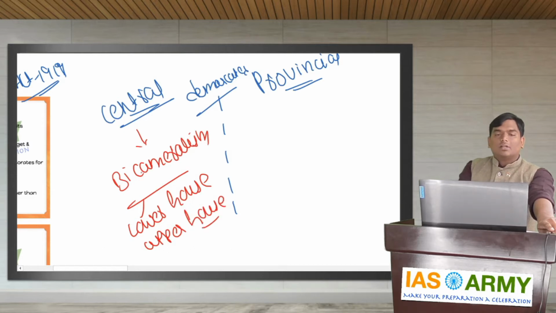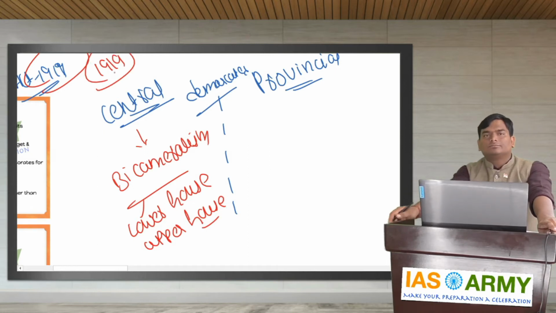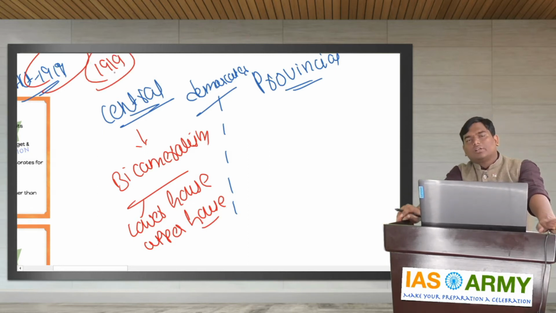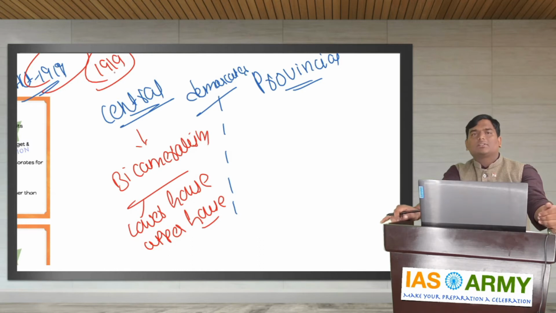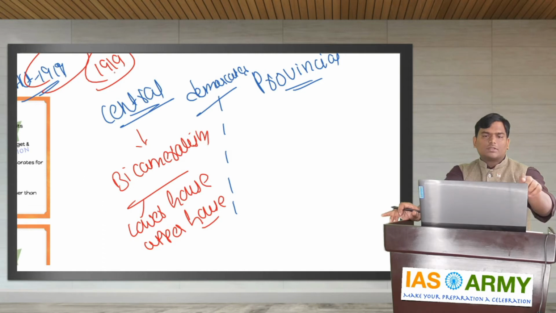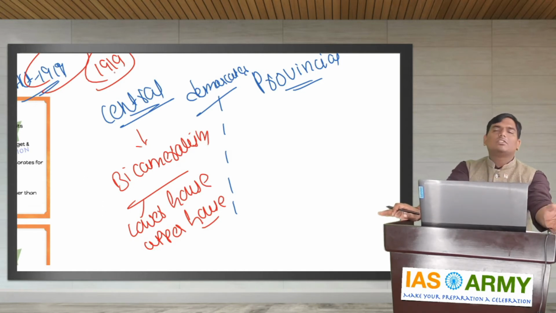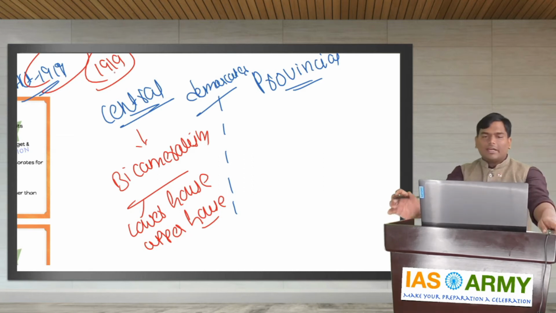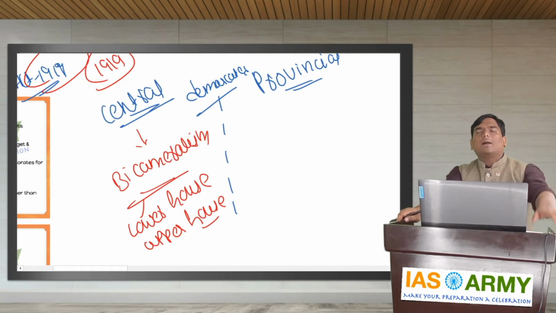My dear friends, this act becomes very much important, Government of India Act 1919, because it completed 100 years in 2019. For prelims, although we are in 2020, it was last May, so that's the reason this act is very much important. The first important point is that it clearly demarcated the central subjects and the provincial subjects. At central level, it introduced the system of bicameralism, having a lower house and an upper house, that is the system of Rajya Sabha and Lok Sabha.